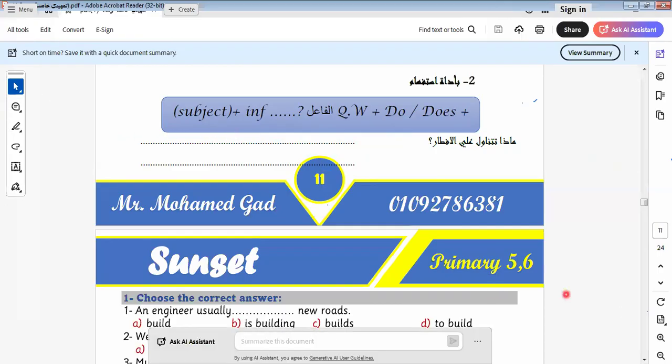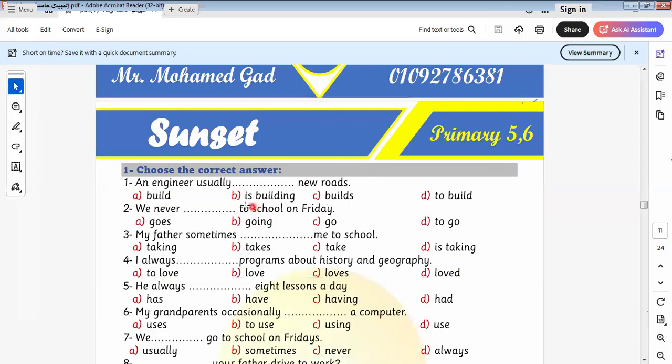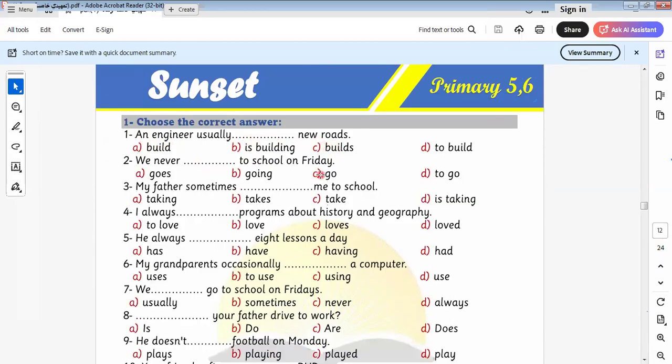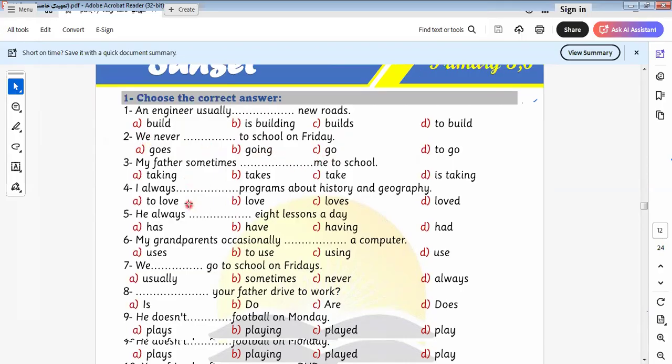Let's go to another item here. Here we say, an engineer usually builds new routes. This one: We never go to school on Friday. Why? Because here the pronoun "they" doesn't take "s". My father sometimes takes. I always love programs about stories. He always, here he is singular, and "we" here is singular. And take what? And take his. My grandparents. This is plural.